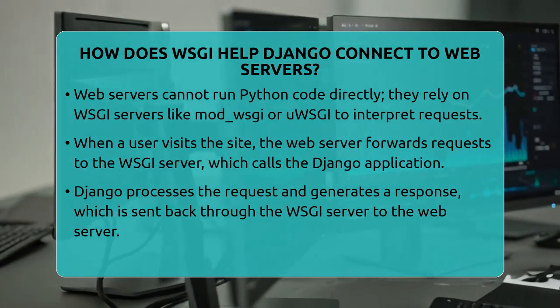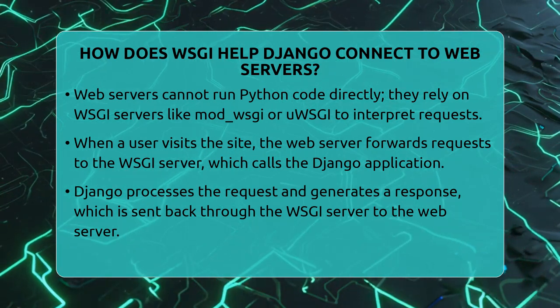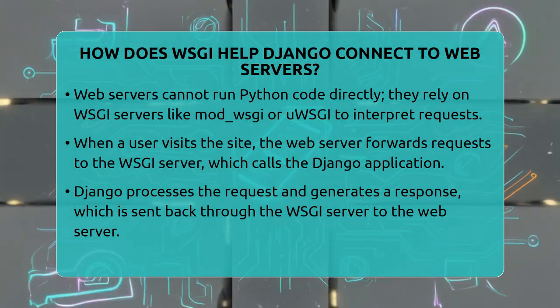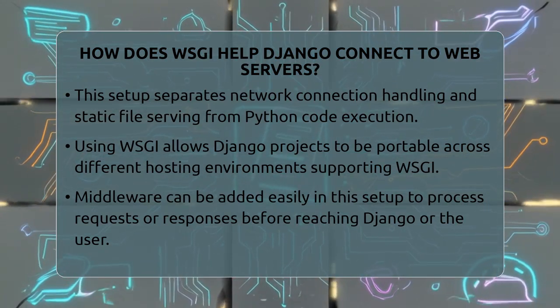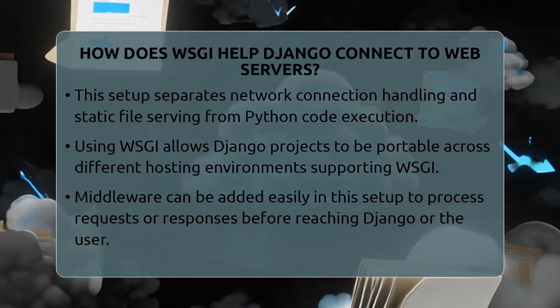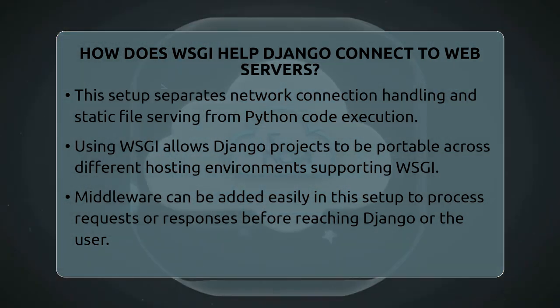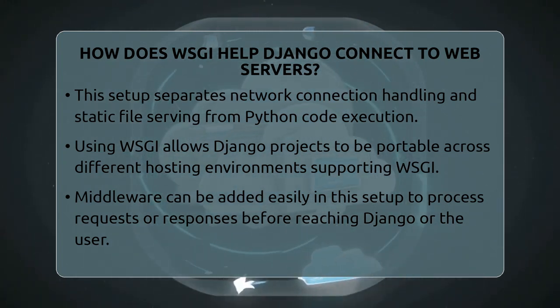When a user makes a request, the web server forwards it to the WSGI server, which calls the Django application object. Django then processes the request, figures out what to do, and sends back a response. The WSGI server then passes this response back to the web server, which finally delivers it to the user.